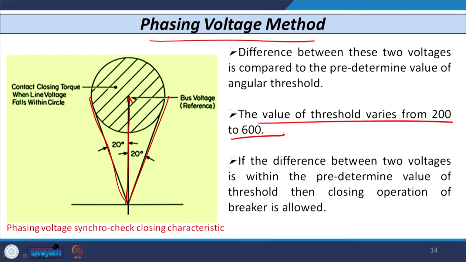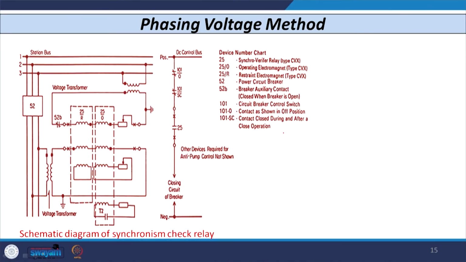If the difference between these two voltages is within the predetermined threshold value, then the closing operation of the breaker is allowed, otherwise closing is not allowed. Then again you need to continuously check, sample by sample, and whenever the difference is within a certain value, then the closing of the circuit breaker is allowed. So, this is the control circuit of the phasing voltage method.